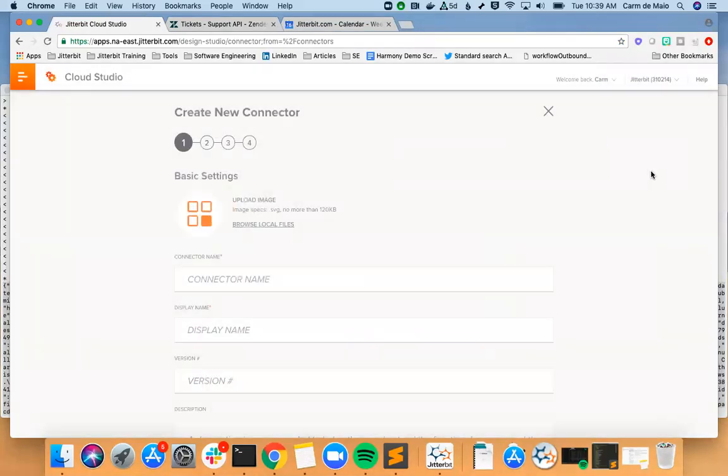Yeah, absolutely. Build a new connector here.